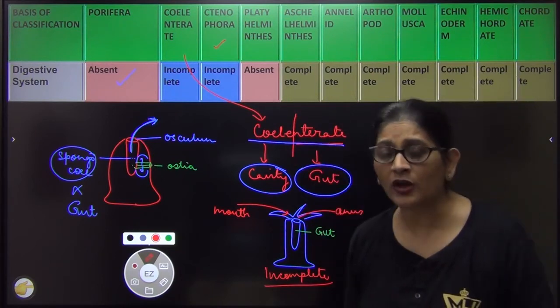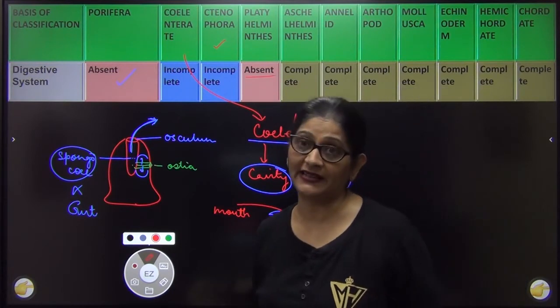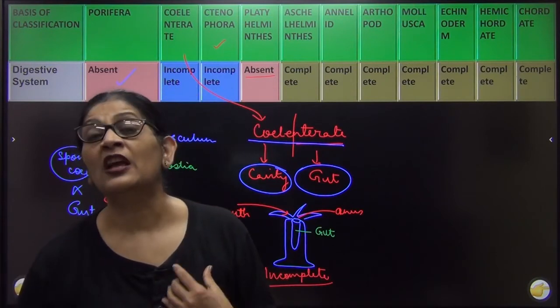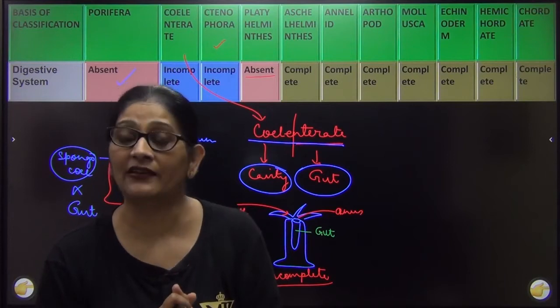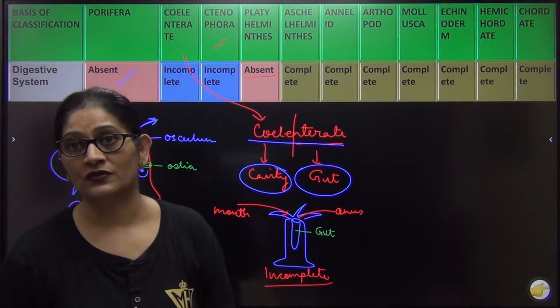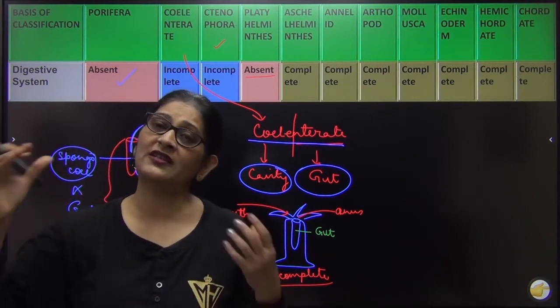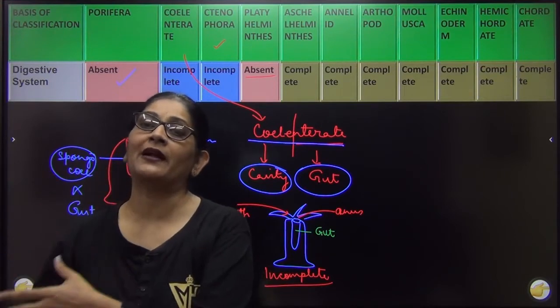Platyhelminths, normally the digestive system is absent. Normally, why? They are parasites. Parasites take ready-made food from their host. तो जब हम ready-made food ले रहे हैं तो हमको digestive system की क्या जरूरत है? I'll give you an example. Say I live in my house, but I am a parasite on my neighbor. मेरे neighbor से मुझे सब कुछ बना बनाया खाना मिलता है. I always go and pick up the breakfast from there.